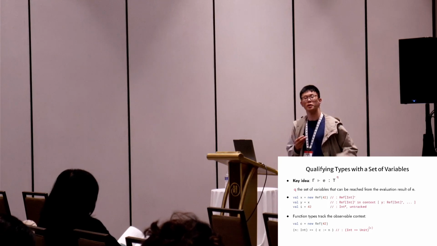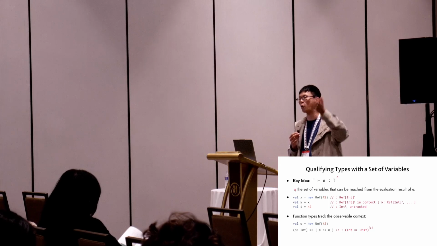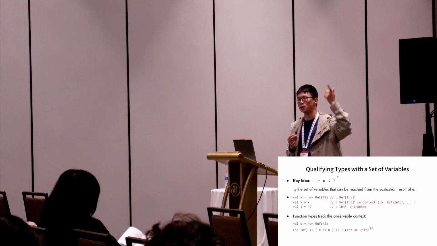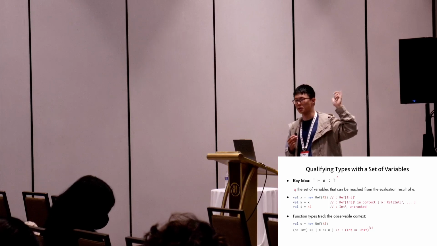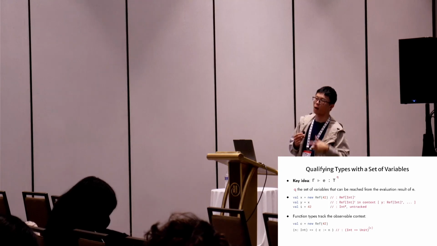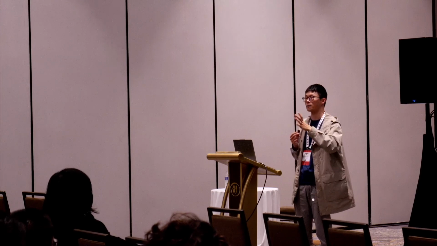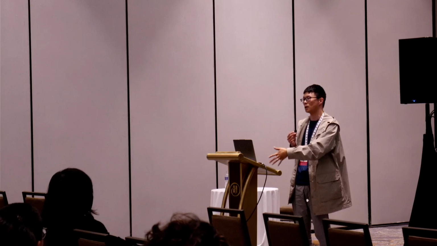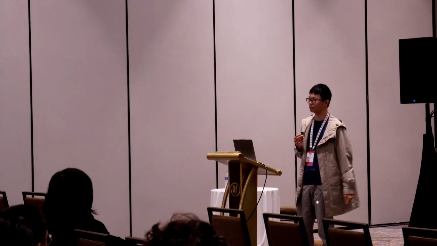So we believe that the total set of all variable names in your scope is the upper bound of the qualifier you can get. This is one part of it. The other part is that there are some subtleties in our subtyping design, but we have proven that our algorithmic version of subtyping is sound. We also have a slight variant version, and we also prove that it is complete. So basically, they are very usable. Thank you.